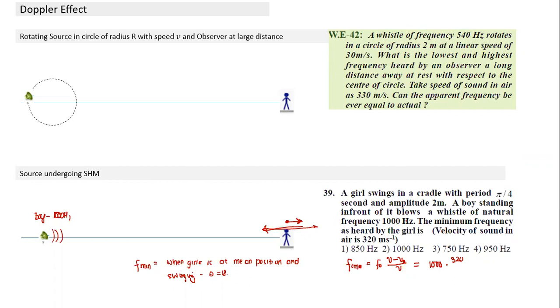V naught is nothing but the system motion, so V naught, the maximum velocity, is omega A. And omega is 2 pi by T, times A. Time period is given, amplitude is given, so we can find omega A. That will be the maximum observer velocity.